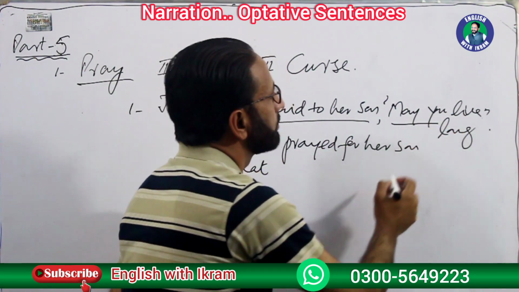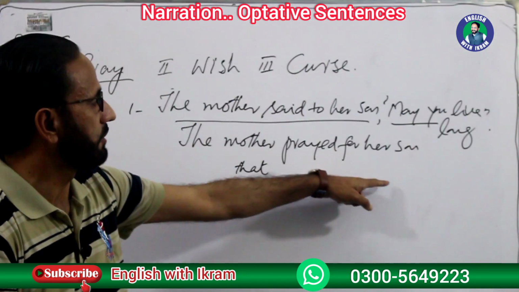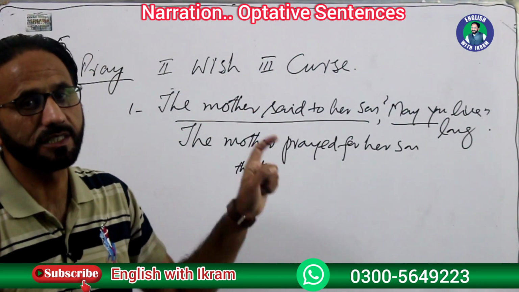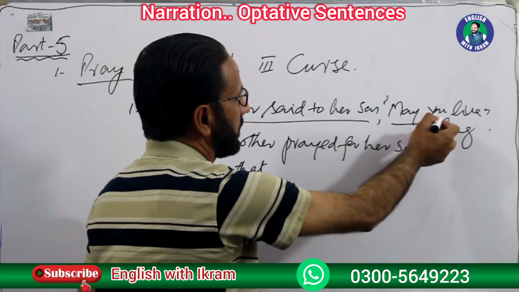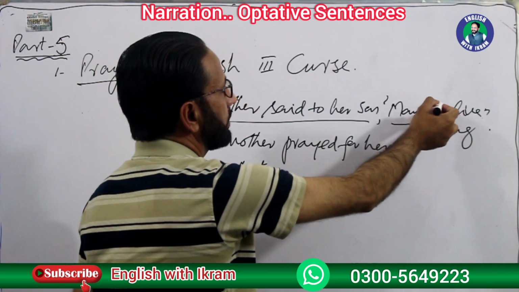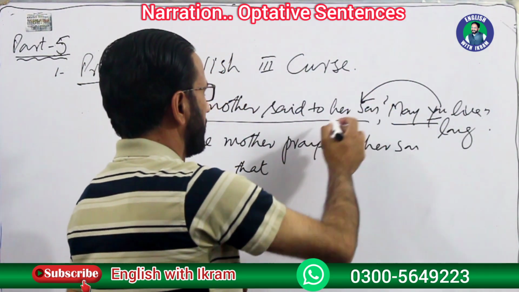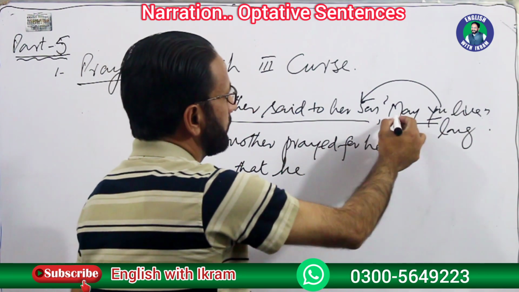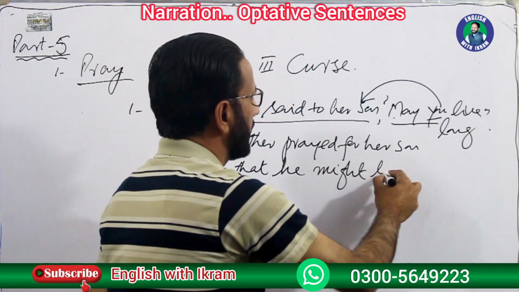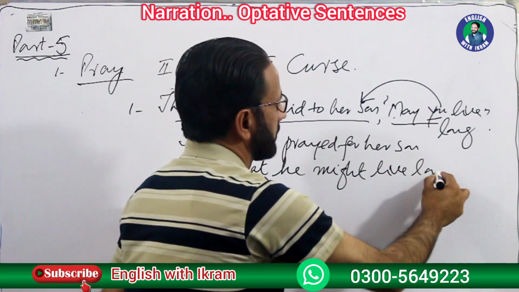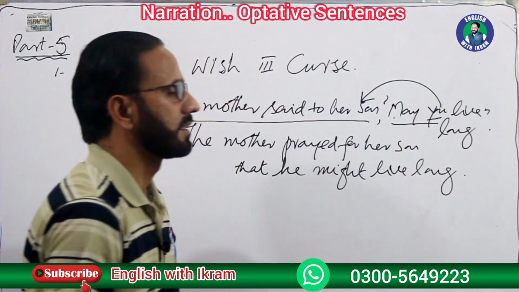Now it will be a simple sentence. Here it's a pray, but when we change it from direct speech into indirect speech, it will become a simple sentence. First, the subject pronoun, it's second person, so it will become object. That he, may will be changed into might, as I have discussed. That he might live long. Is that clear?